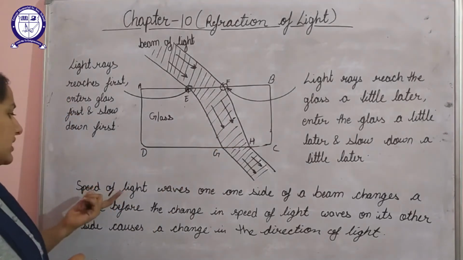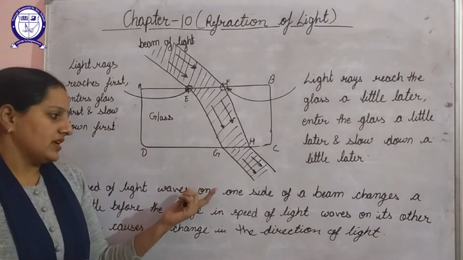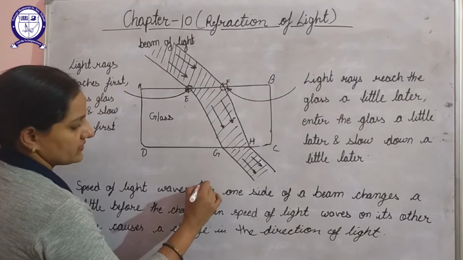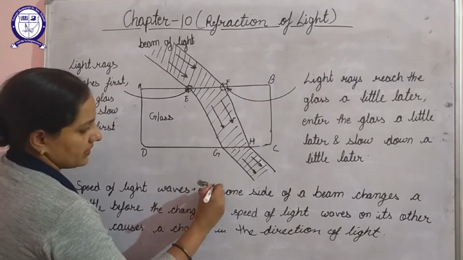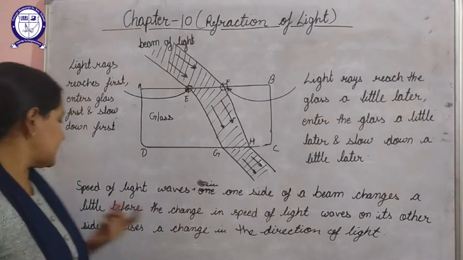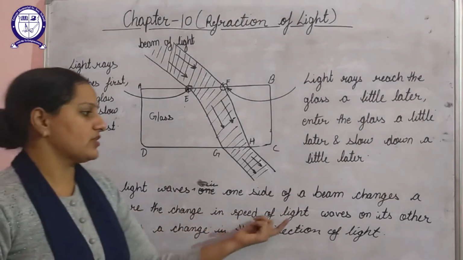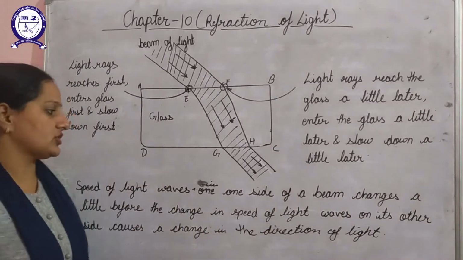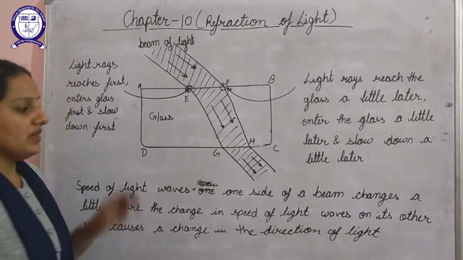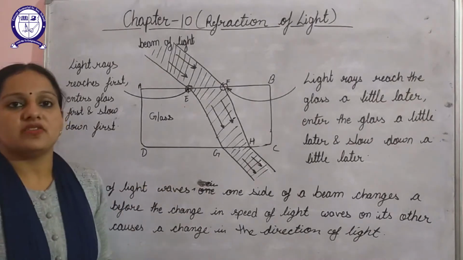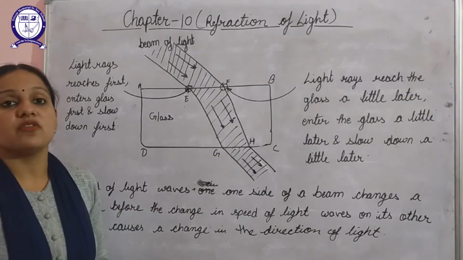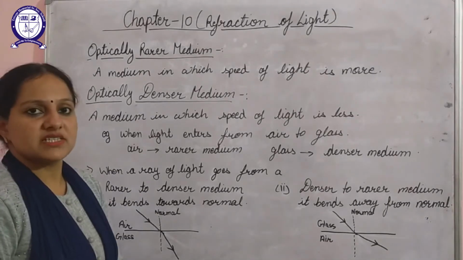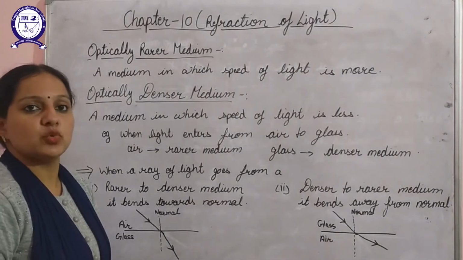So we can conclude that the speed of light waves on one side of a beam changing a little before the change in speed on its other side causes refraction of light. So this is what we call the cause of refraction of light. Now we can classify the different mediums into two categories.